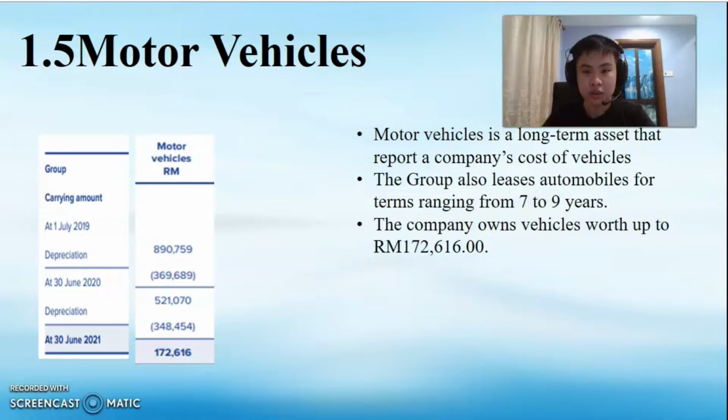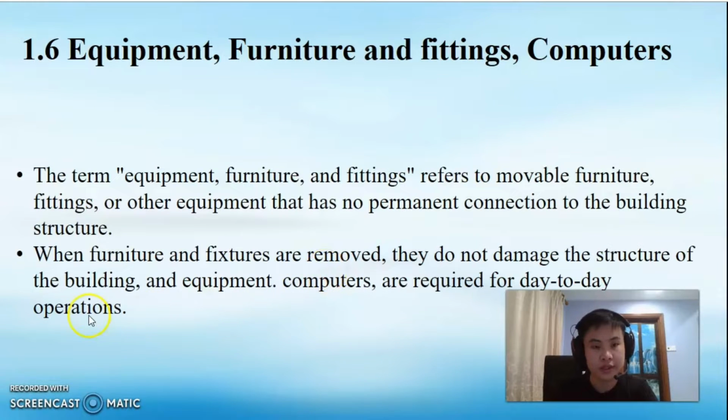1.5 Motor vehicles. Motor vehicles is a long-term asset that reports a company's cost of vehicles. The group also lists automobiles for terms ranging from 7 to 9 years. The company owned vehicles worth up to 172,616.